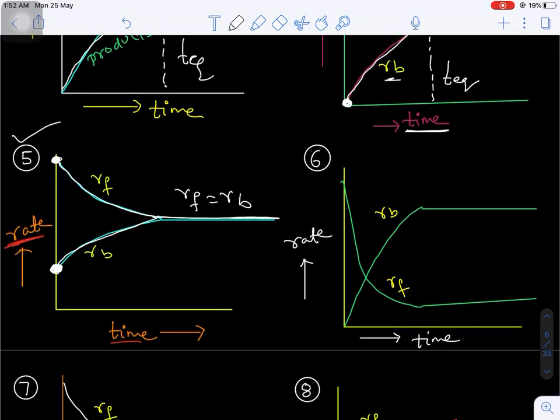Now come to the sixth graph. In the sixth graph, the concentration of reactants gradually decreases and the concentration of products gradually increases, and after a certain time interval, both the rates become constant. Remember, here the rates are constant, but the rate of forward reaction is not equal to the rate of backward reaction. This is very important.